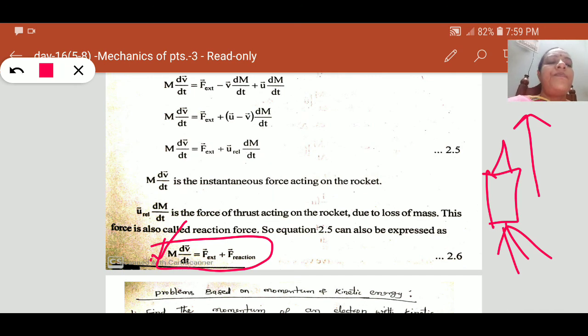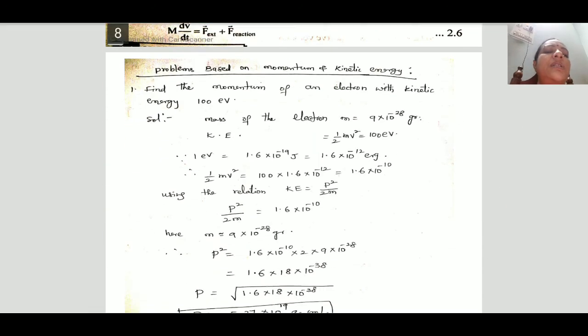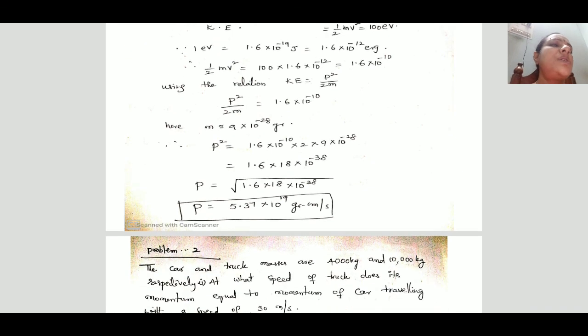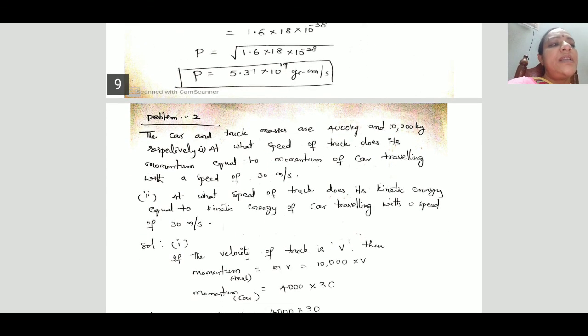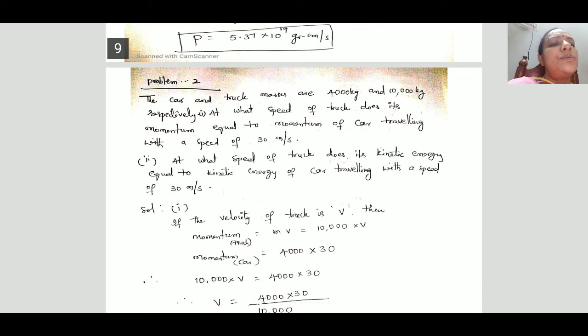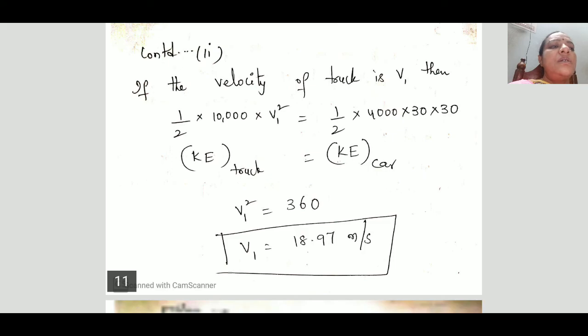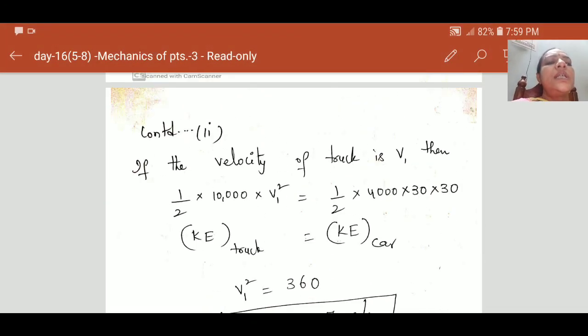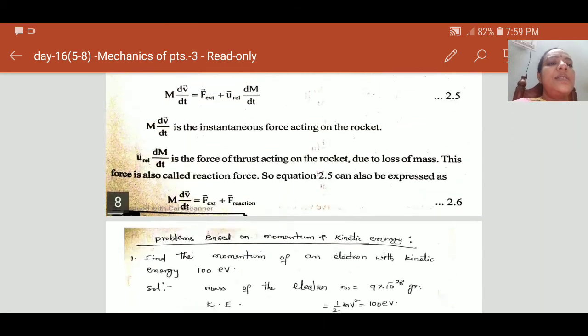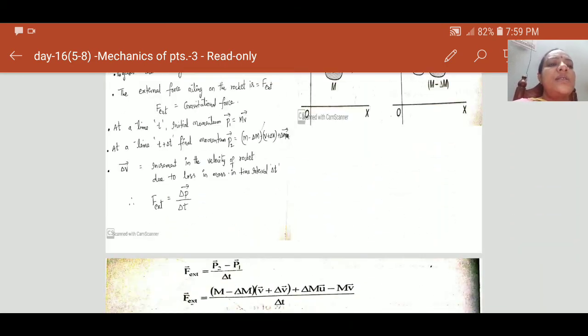This is the variable mass system, and some problems we have already done. Try to solve some more problems so that you get some idea to do problems. These are the problems. Tomorrow we will continue our lesson. This is our today's class.